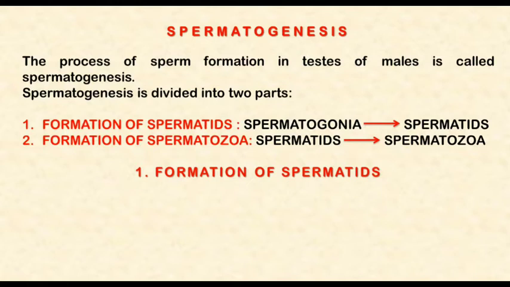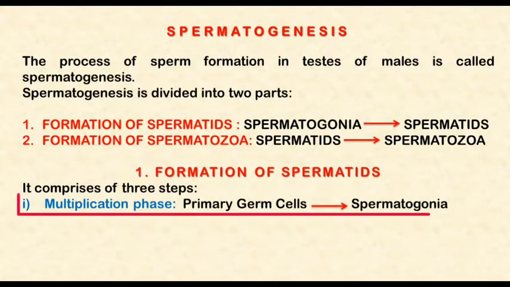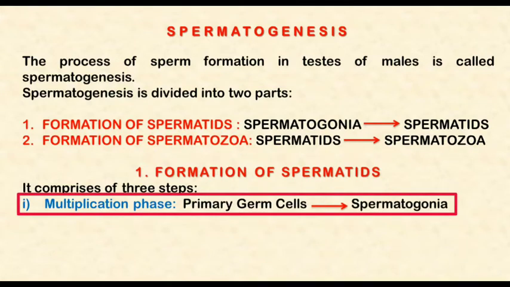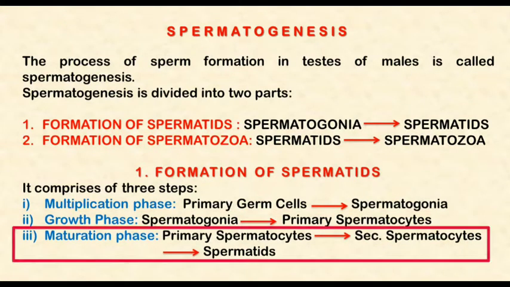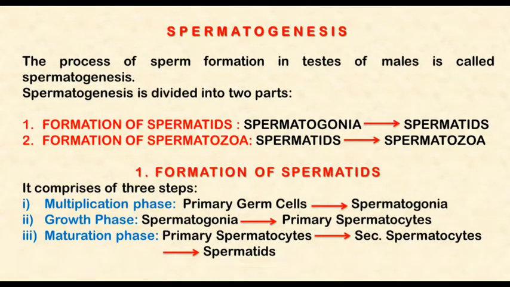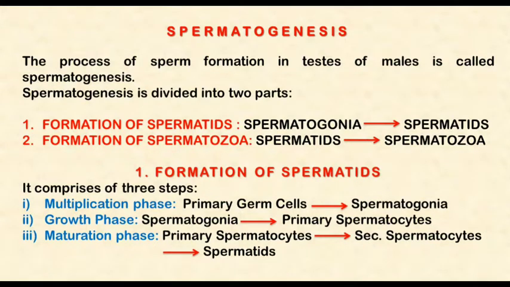So first we will discuss the first part of spermatogenesis, that is formation of spermatids. It comprises three steps: the multiplication phase, during which primary germ cells are converted into spermatogonia. Second is the growth phase, in which spermatogonia are converted into primary spermatocytes. And third is the maturation phase, in which primary spermatocytes undergo two meiotic divisions. After the first meiotic division, secondary spermatocytes are formed, and after the second meiotic division, spermatids are formed.